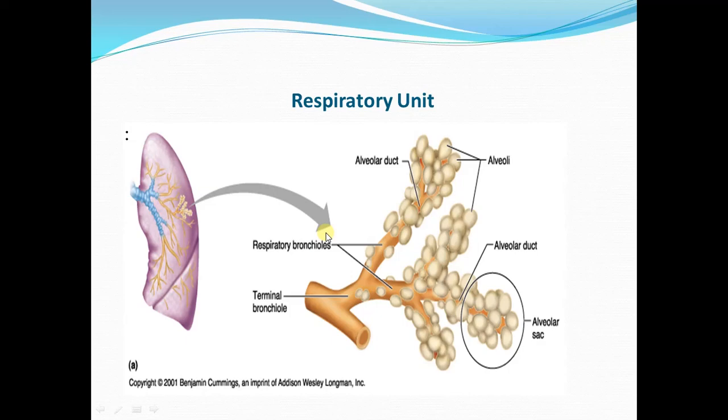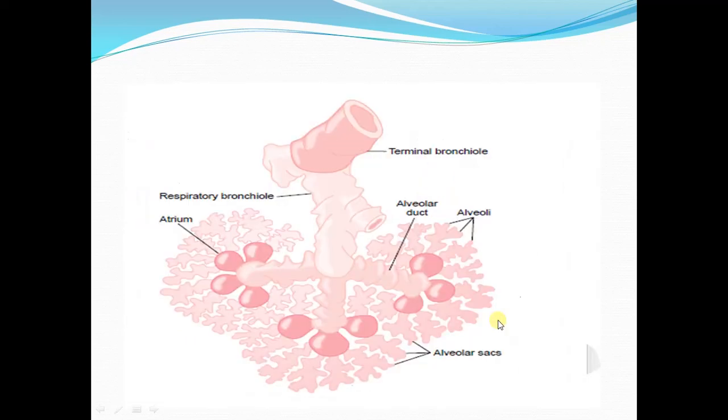This is a diagram of a respiratory unit. This is the respiratory bronchiole arising from the terminal bronchiole. So the terminal bronchiole gave rise to the respiratory bronchiole, and from the respiratory bronchiole begins the respiratory unit or the respiratory lobule. These respiratory bronchioles give rise to the alveolar ducts. From alveolar ducts are connected the atrium, and then we have the alveolar sacs. In this diagram you cannot see the atrium. I will show this in the next diagram.